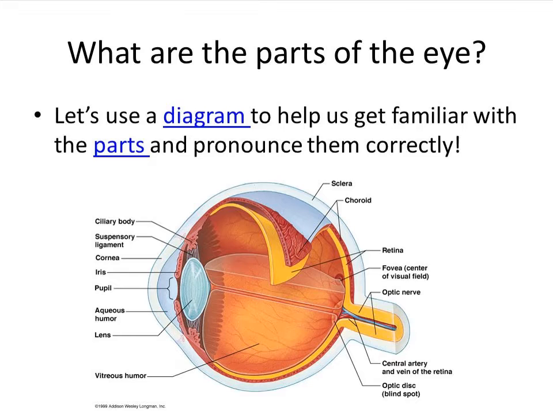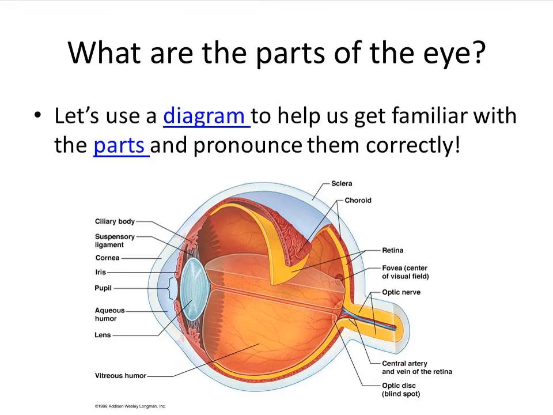Relaxation happens in dim light, which is normal or relaxed. Relaxation controls dilation and constriction of the pupil. Hence the light entering the eye is controlled. Okay, everybody saw the picture of the eye.